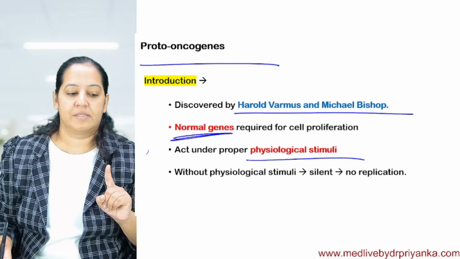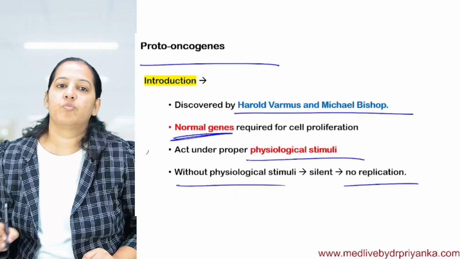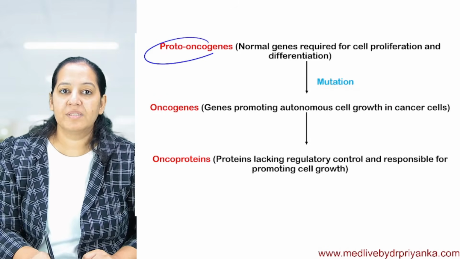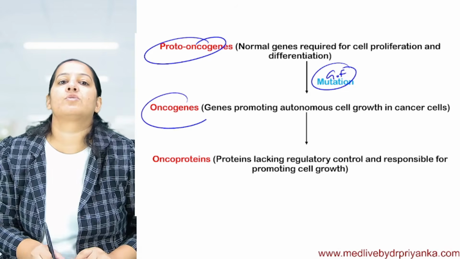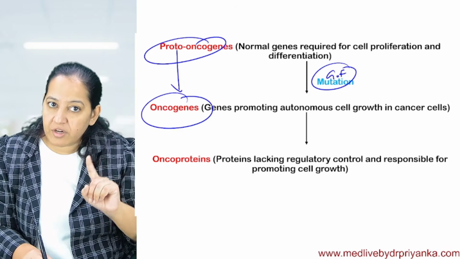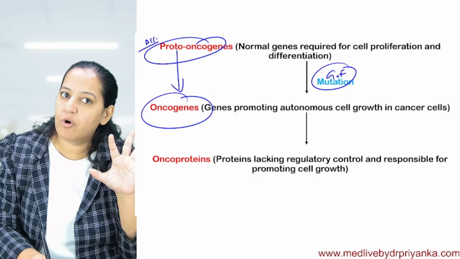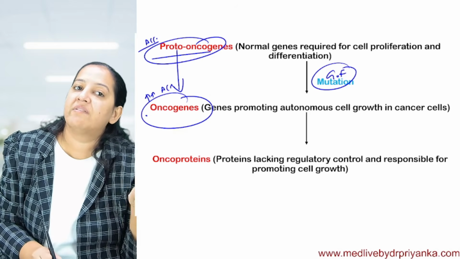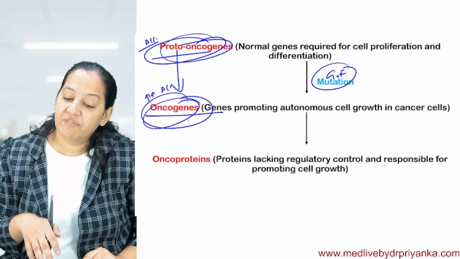So they are normal genes. They work under stimulus. If stimulus is present, they work. They do mitosis. If no stimulus, they don't do mitosis. But once they get mutated, gain of function mutation, their overstimulated version is known as oncogene. So proto-oncogene converts into oncogene. Proto-oncogenes are accelerators. If they are working properly, I will call them accelerators. But if the accelerator got stuck at the highest speed, I will call it oncogene. So oncogene is the mutated version of proto-oncogene which causes cancer.